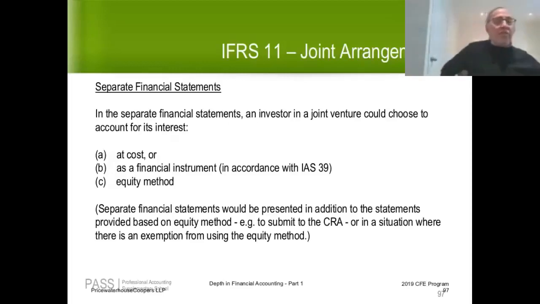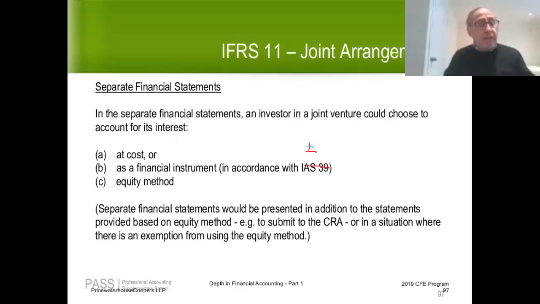So what I'd like to deal with now is, what do you do in a situation where separate financial statements, an additional set of statements, is prepared in addition to the statutory statements? In that situation, how would you account for an investment in a joint venture? So the answer is that in the separate financial statements, depending on the purpose for which they're preparing these separate statements, they could choose to account for the investment at cost. They could treat it as a financial instrument, and I apologize, this should say IFRS 9, not IAS 39.